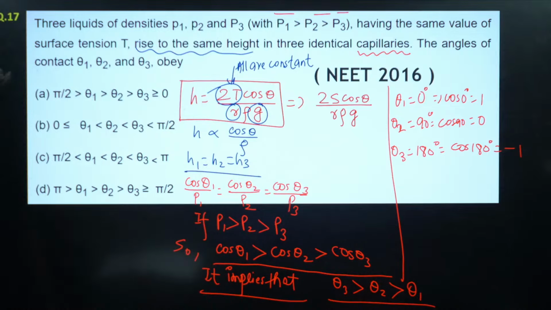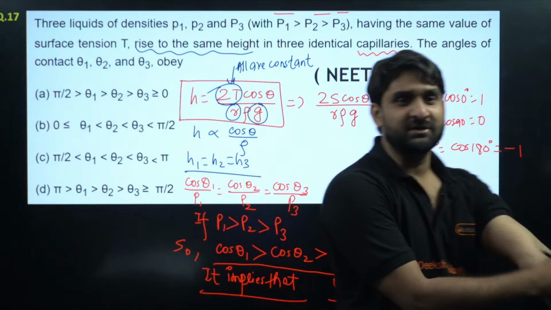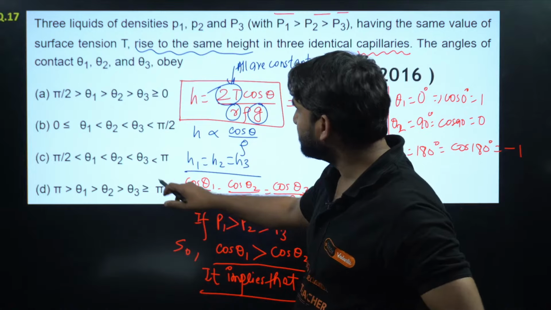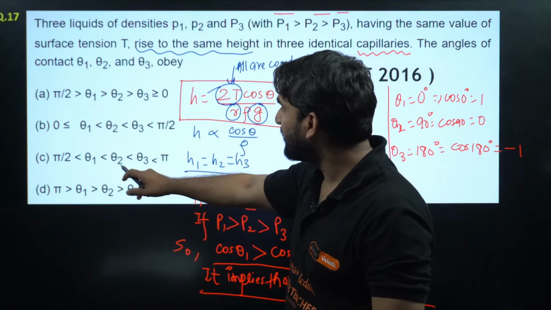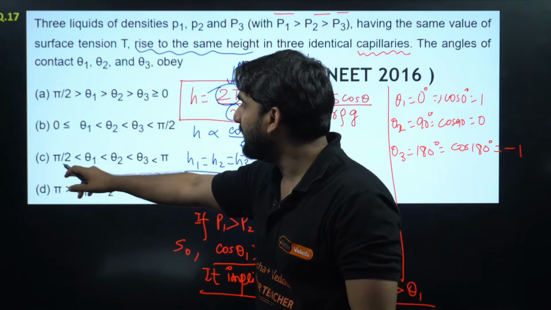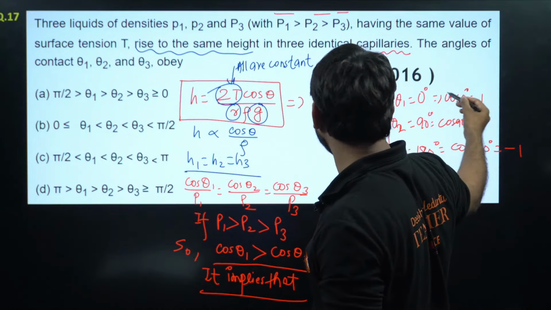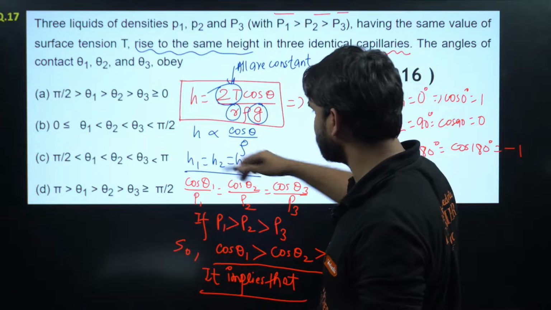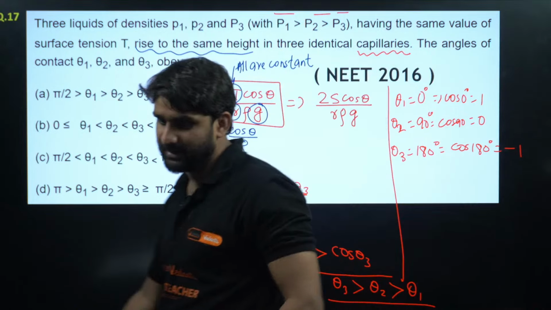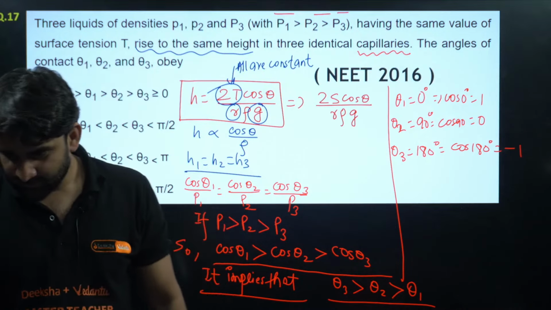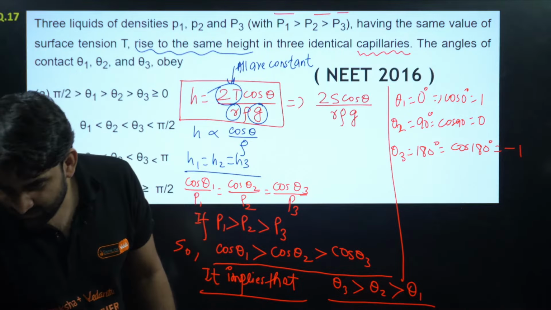This is the answer. Is any option there? Please look for the option: theta 3 is greater than theta 2 is greater than theta 1, with the range going from 0 to pi by 2. Check out the options. Which option will be correct, everyone? Has anyone responded with any option? Option C only, right?